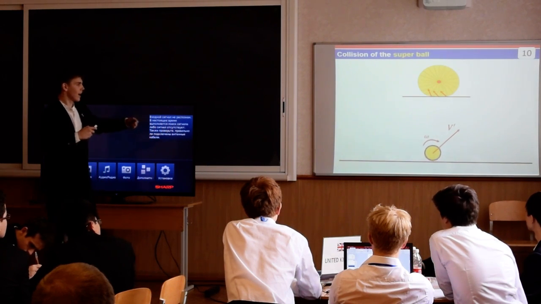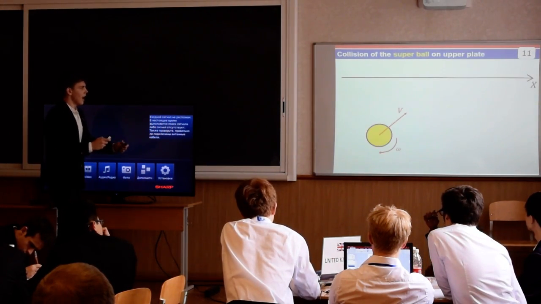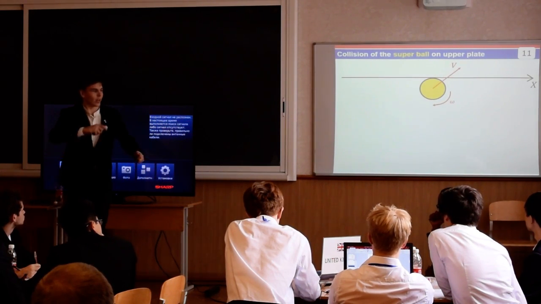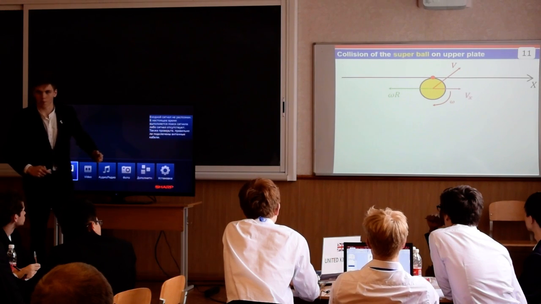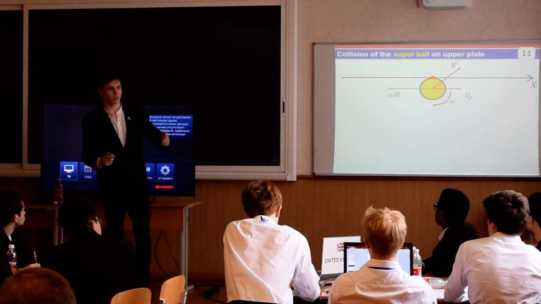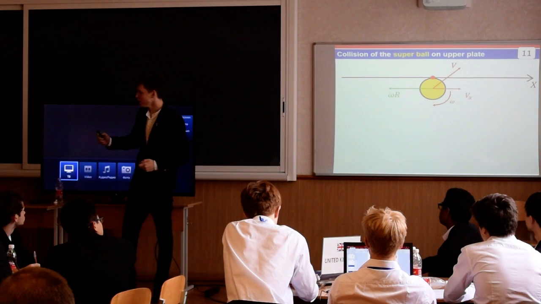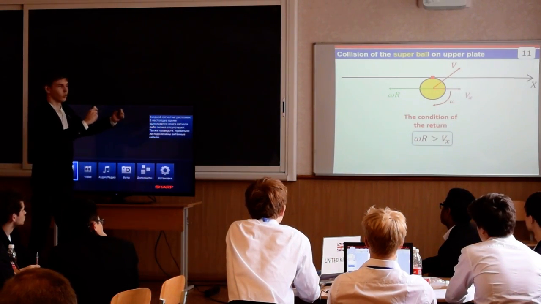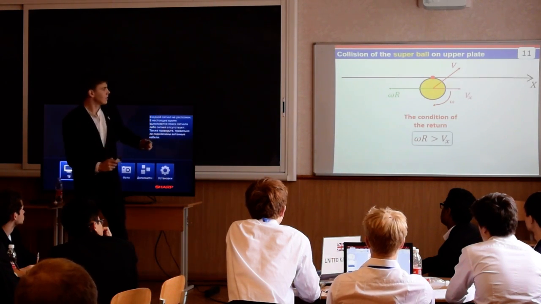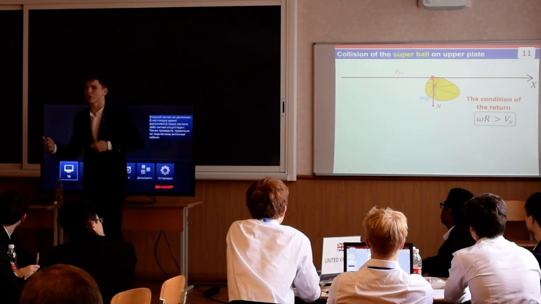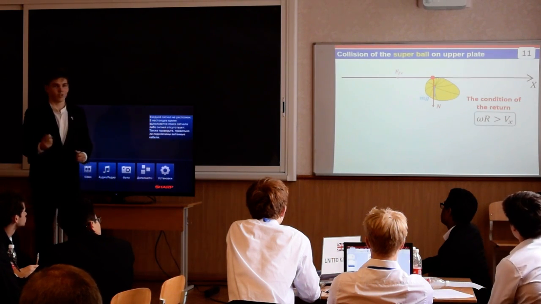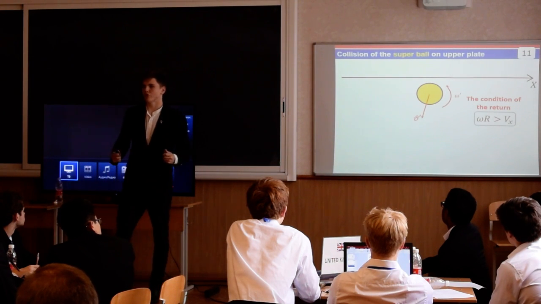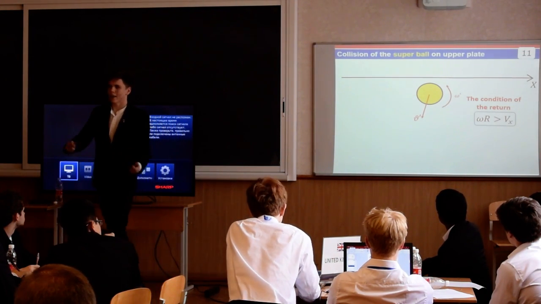The second collision happens with the initial angular velocity. As it was shown on the previous slide, the contact point stays in the same position during collision. We assume that the ball rotates about this point. Positive ball's rotation is opposite to the horizontal velocity of the ball. The required condition for the return is the following. The rotation speed should be higher than the horizontal component of the velocity. In this case, the ball changes the direction of horizontal velocity. After collision, the residual deformation spins the ball in the opposite direction. And finally, the super ball changes direction of both the horizontal velocity and angular velocity.